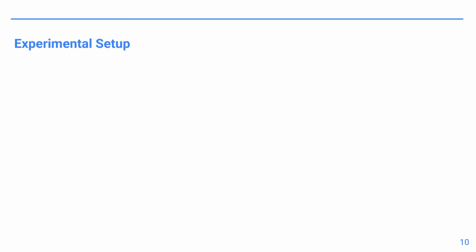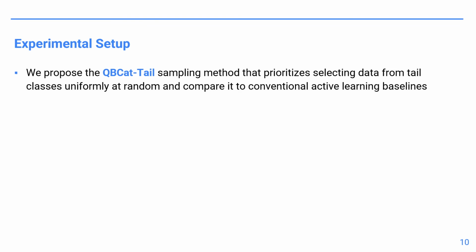Using this framework, we introduce the QB-CAT tail active sampling method that prioritizes selecting data from tail classes of the dataset uniformly at random. We compare QB-CAT tail to several conventional active learning baselines.